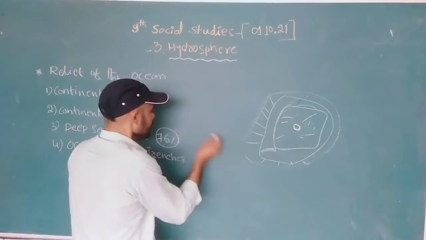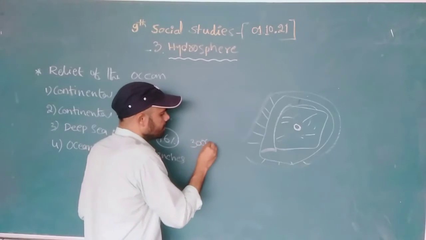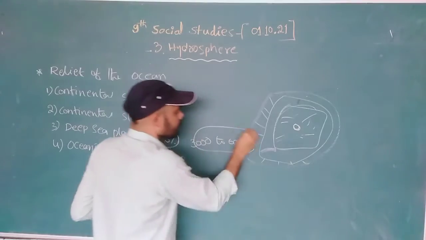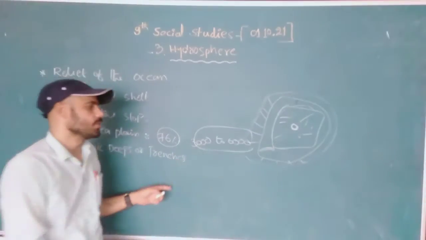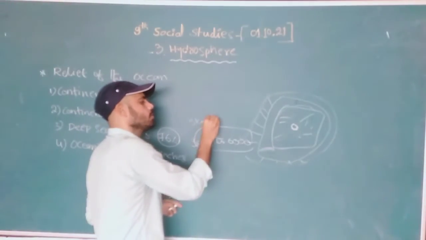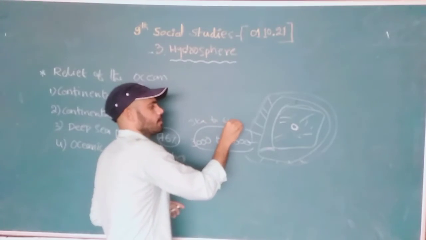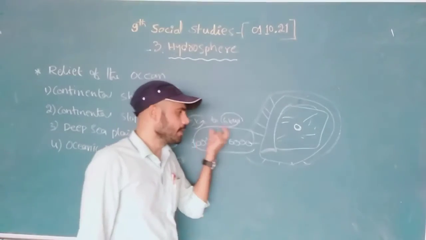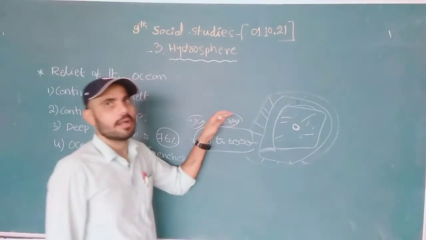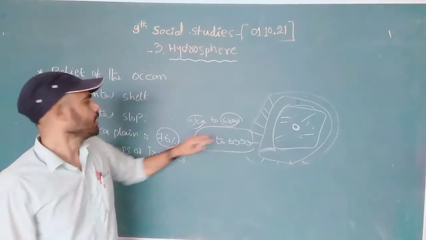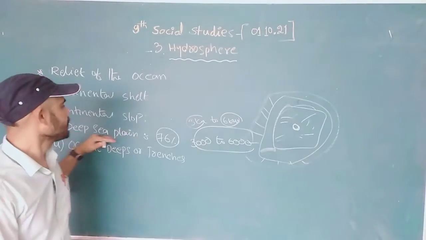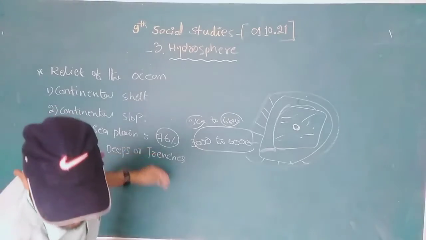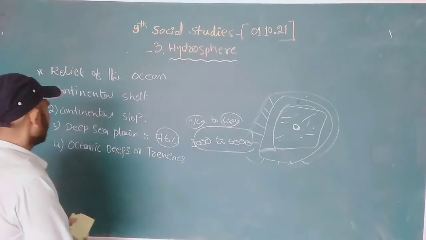The deep down is 3000 meters to 6000 meters. You can say 3 kilometers to 6 kilometers deep is occupied by the deep sea plain, right? Next we are going to discuss ocean trenches.